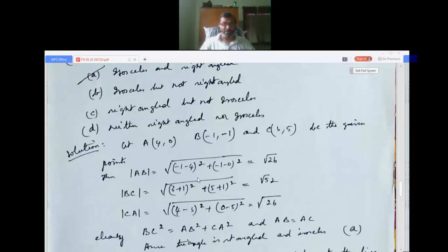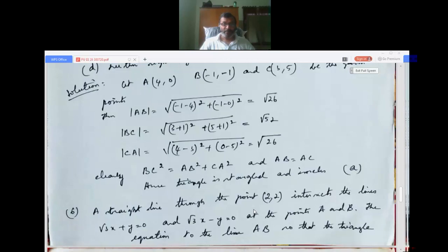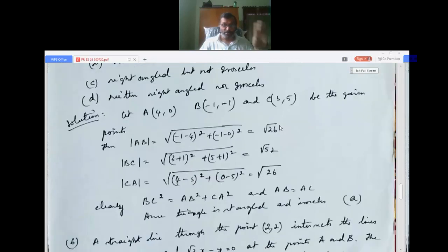BC, taking B and C, because ABC forms the triangle, square root of (3 plus 1) whole squared plus (5 plus 1) whole squared, that is I get root 52. CA is square root of (4 minus 3) whole squared plus (0 minus 5) whole squared, that is root 26. Very clearly I can see two sides are equal, so it is isosceles, as well as it satisfies Pythagoras theorem. The biggest will be the hypotenuse here, root 52.